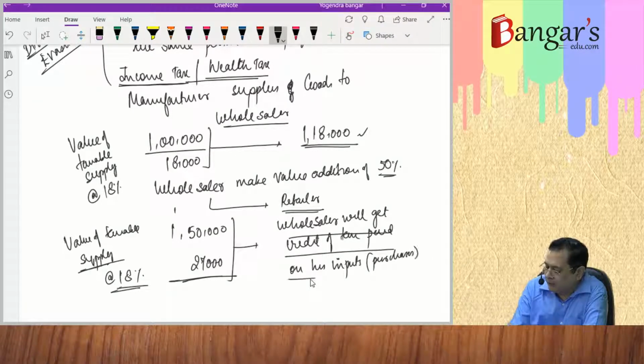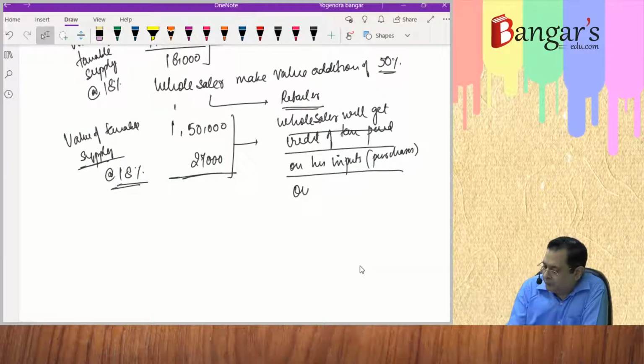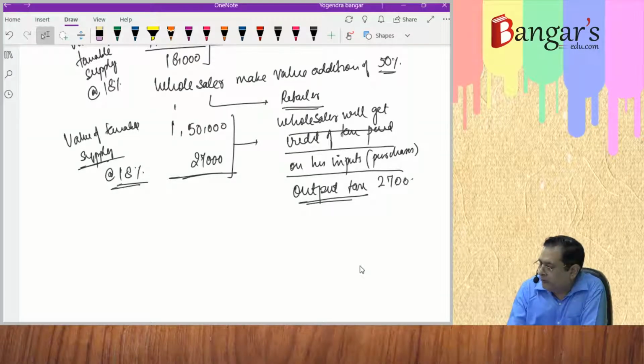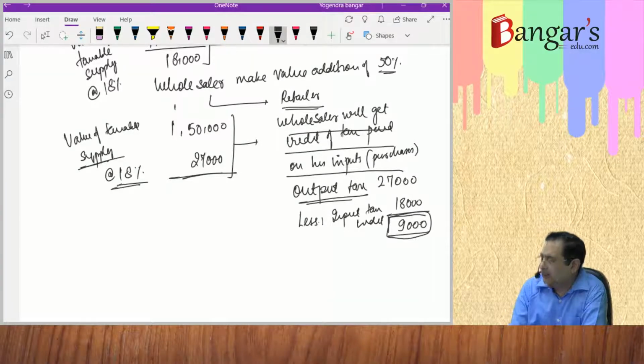How much amount he has to deposit to the treasury of the government? His output tax liability is how much? 27,000 rupees. Less his input tax credit is 18,000 rupees. So 9,000 rupees he has to deposit to the treasury of the government.